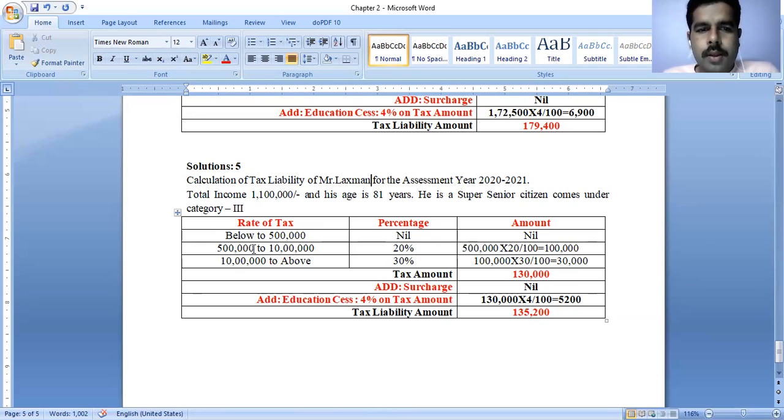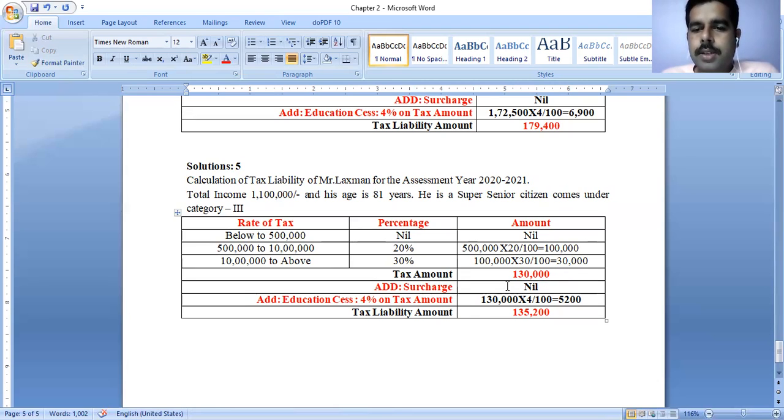So observe carefully, 5 lakhs to 10 lakhs, that is 5 lakhs into 20 by 100, that is 1 lakh rupees. Then above 10 lakhs, his total income is 11 lakhs, so we need to consider only 1 lakh. On 1 lakh, you need to deduct 30%, that is 30,000. So tax amount is 1,30,000 rupees.